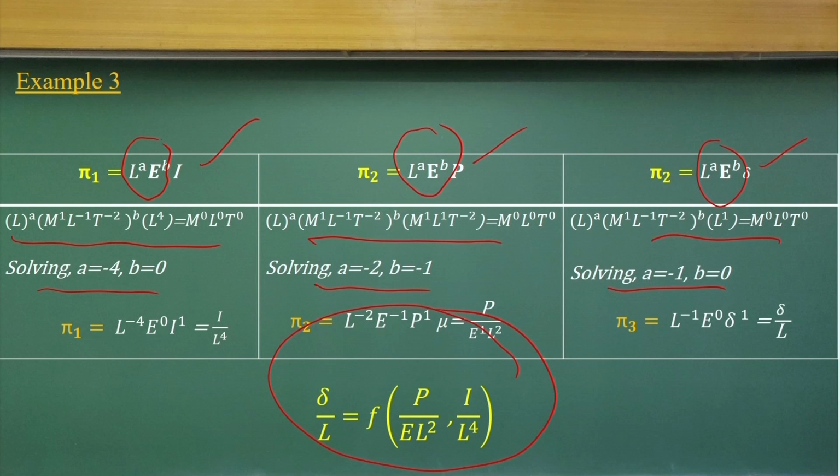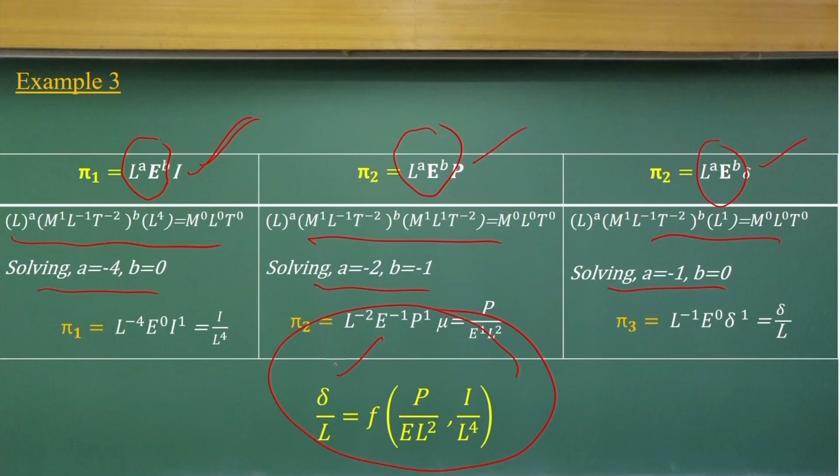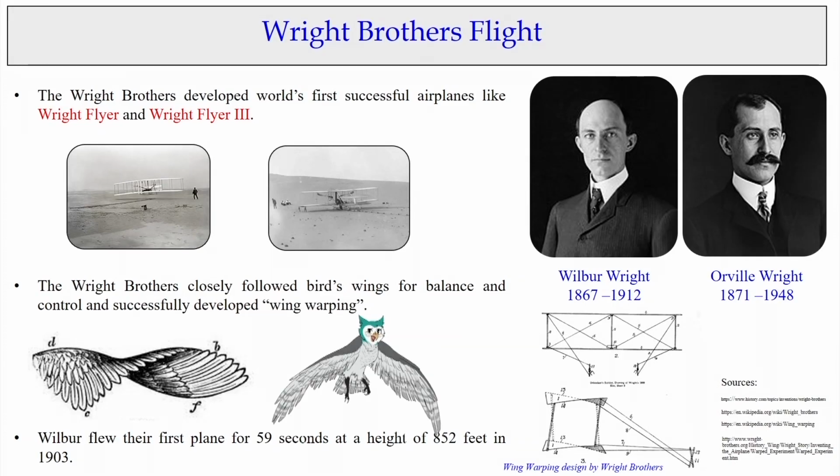If you are good in solid mechanics, you can interpret what these are. It is very easy to interpret this part, and it is not very difficult. This is the moment of inertia, and these are the deflection values. So what I want to say is that we do not do dimensional analysis only for fluid mechanics experiments. We do dimensional analysis to know the relationship between dependent and independent variables in dimensionless formats. With this, let us close these lectures.